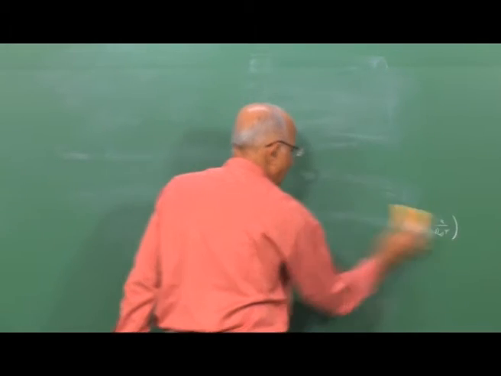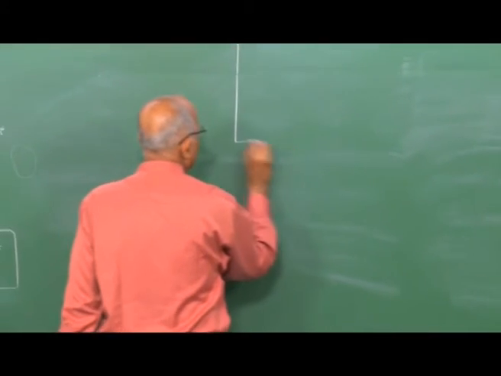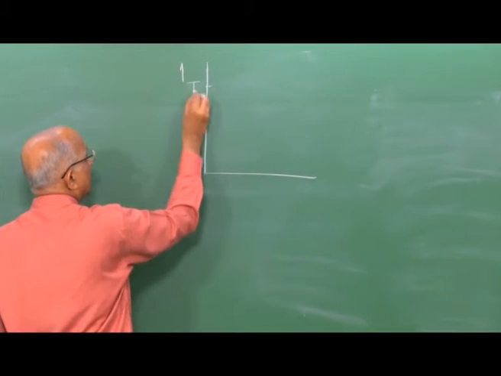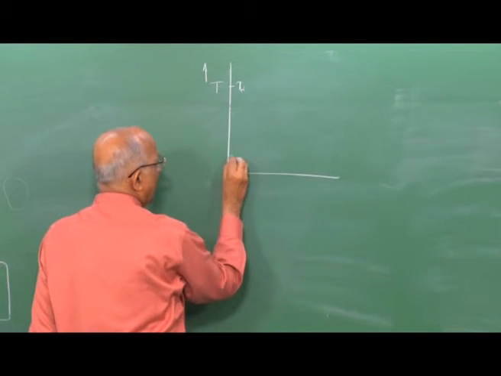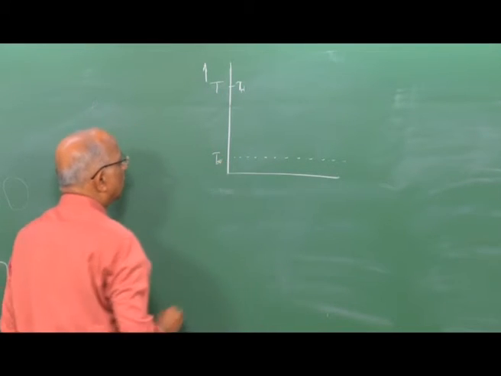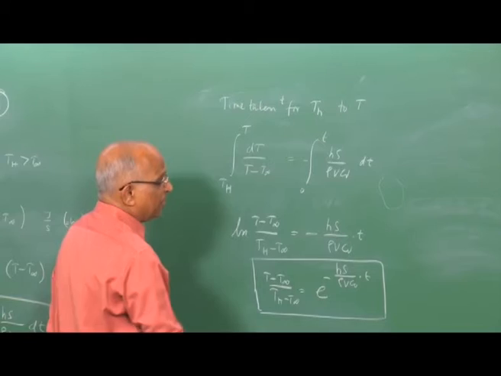We plot that value. The initial temperature was, let us say, the hot temperature, this is my temperature axis, and the initial value is Th over here. The ambient temperature is T ambient. What does this expression tell us?